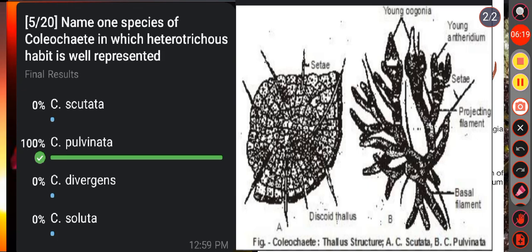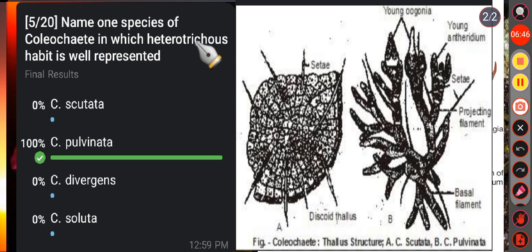Then question number 5. Name one species of Coleochaete in which heterotrichous habit is well represented. Option A, Coleochaete scutata. Option B, Coleochaete pulvinata. Option C, Coleochaete divergens. Option D, Coleochaete soluta. Here the correct answer is option B, that is Coleochaete pulvinata.